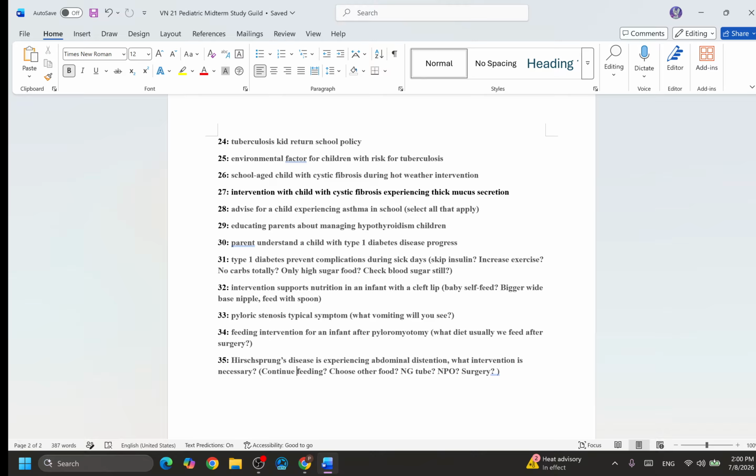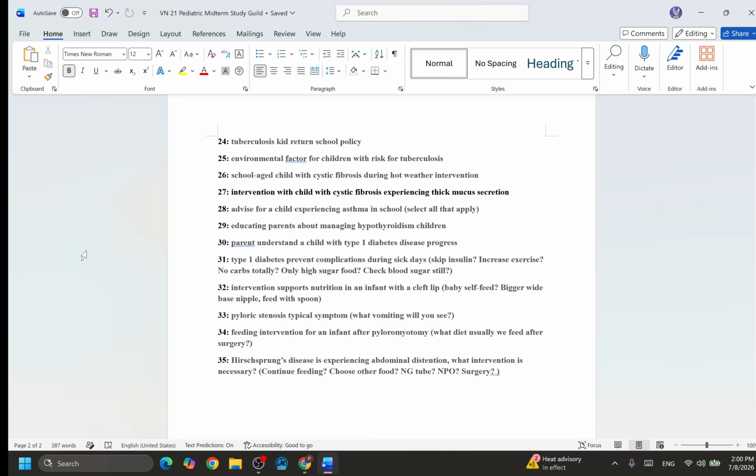And how about how to use the medication? Okay, do you think the kids need to bring the medication all the time? Is that necessary? Okay, how can they use the medication? How can you teach the patient and parent? Do you think providing education for the parents is also necessary? Yes or no? So this is select all that apply.